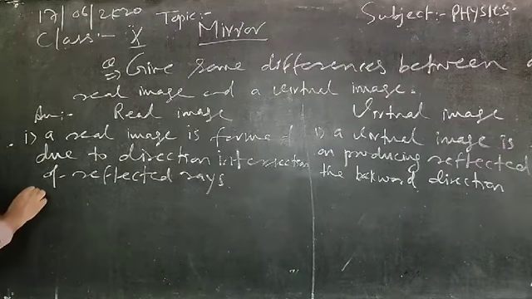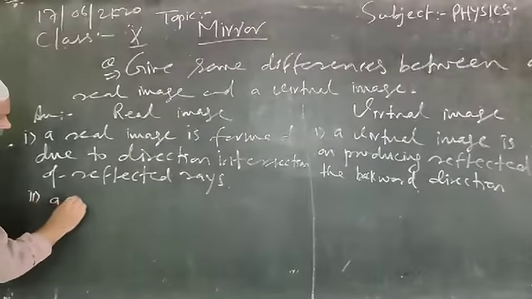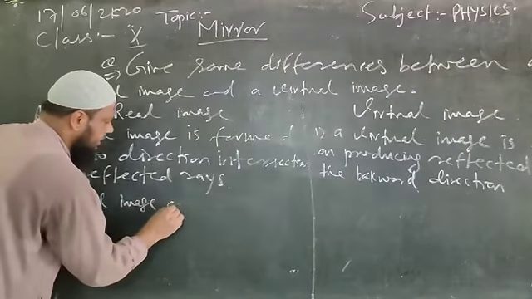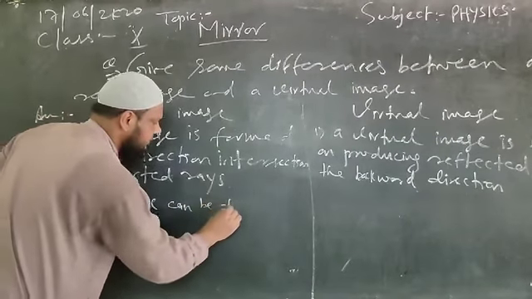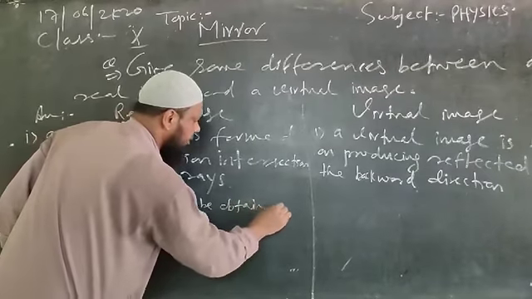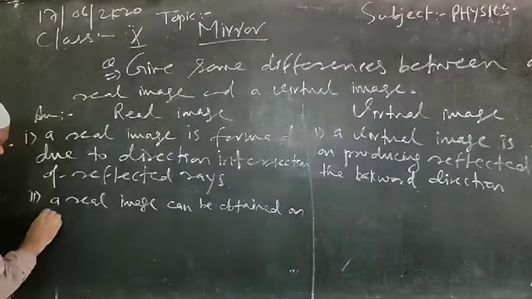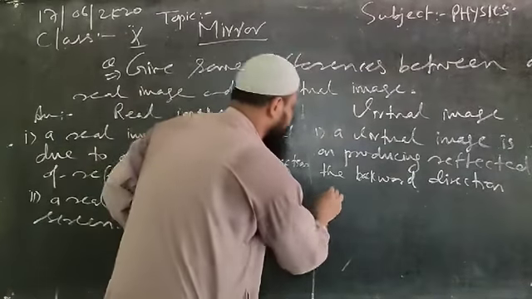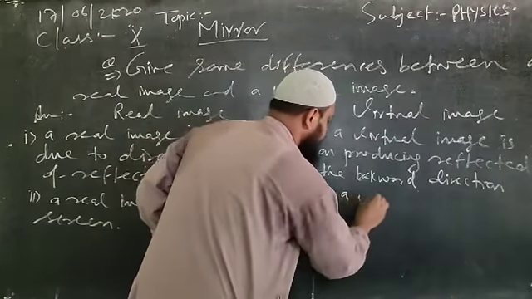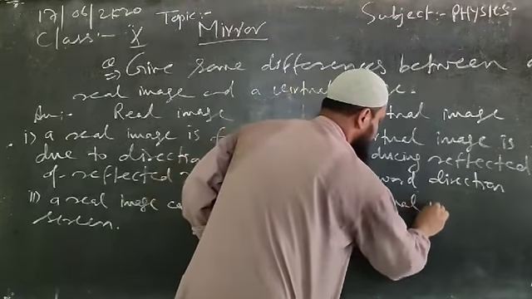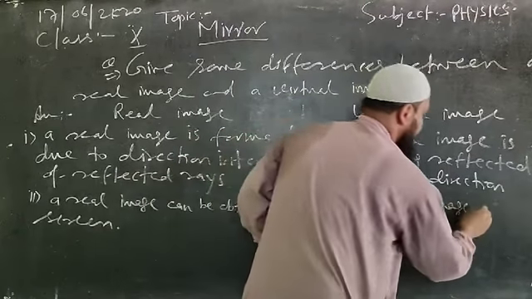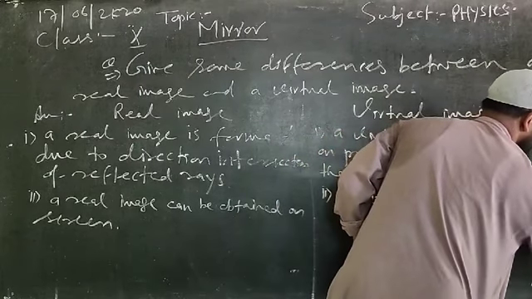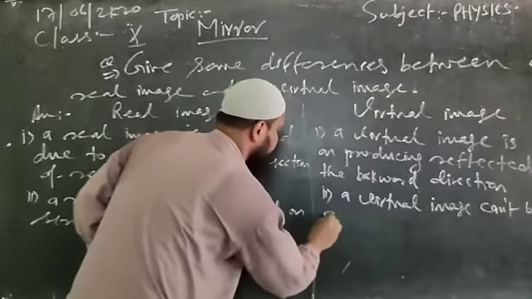Second point, a real image can be obtained on screen. But about the virtual image, what we can write? A virtual image cannot be obtained on screen.